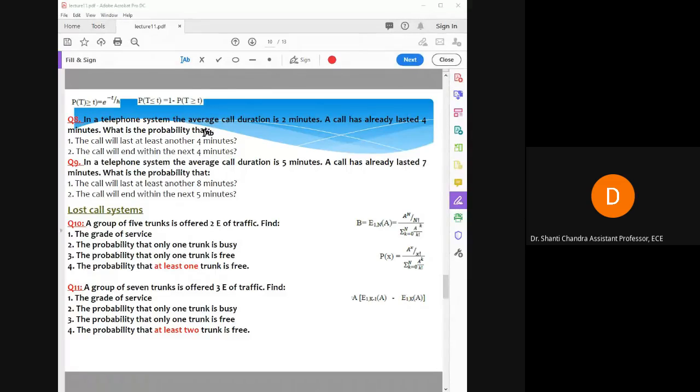So is it greater than 7 or less than 7? You just calculate the probability using this formula, and for the second part we use this one. Others also solve this.